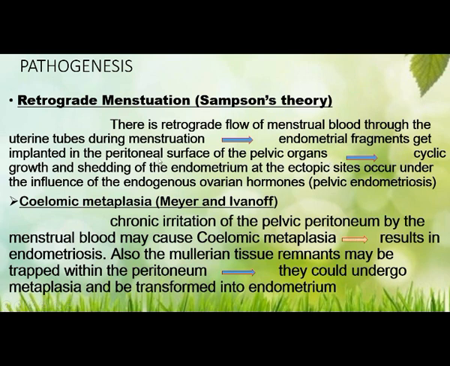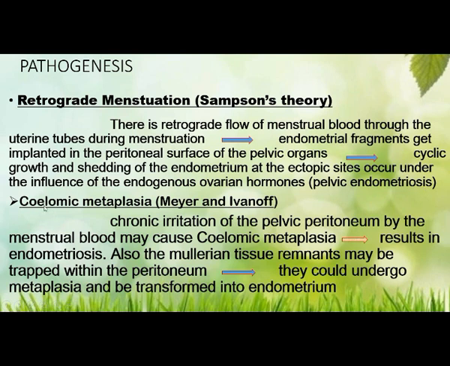That causes cyclic growth. So in each menstrual cycle, what will happen? The endometrium which is lodged in that area undergoes cyclic growth and shedding every month at the ectopic sites, under the influence of endogenous ovarian hormones. So that causes pelvic endometriosis.